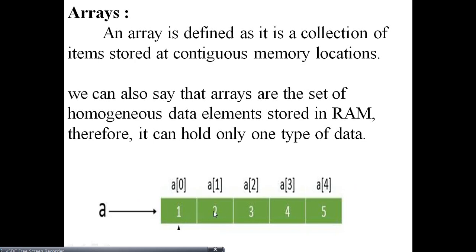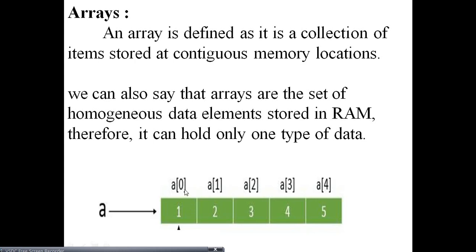We always represent array indexes starting with 0: 0, 1, 2, 3, 4 and so on. These, 1, 2, 3, 4, 5, are the items or data.